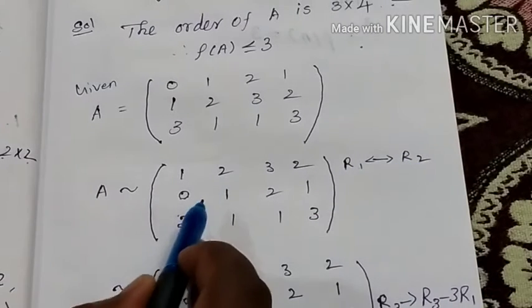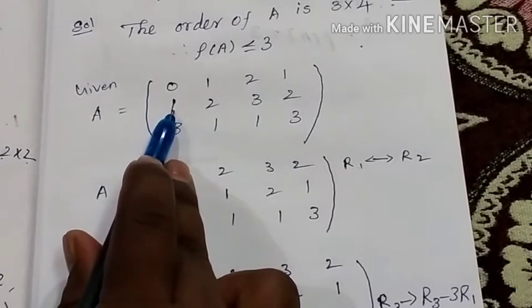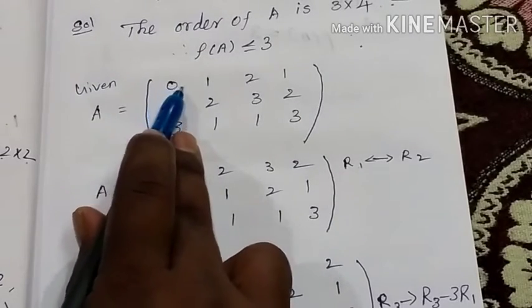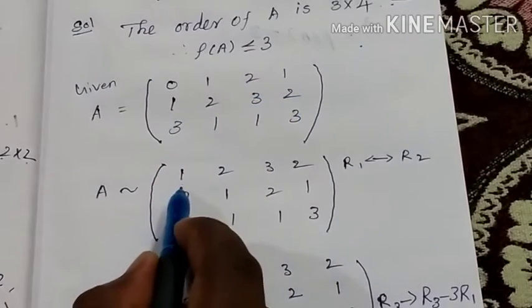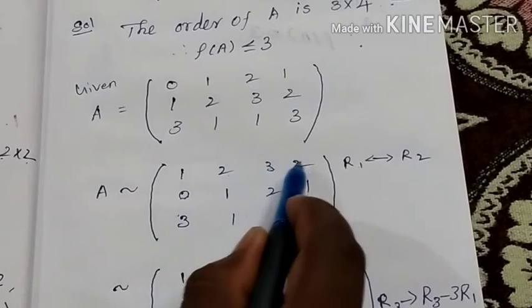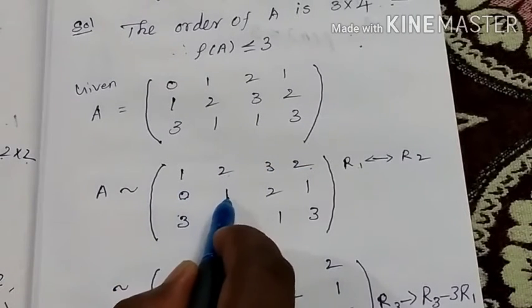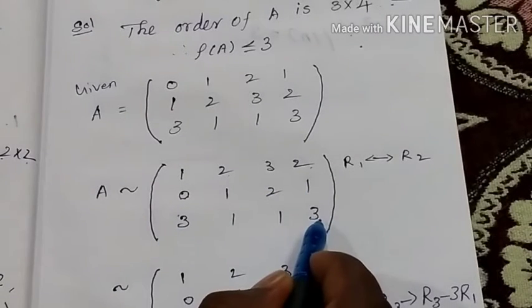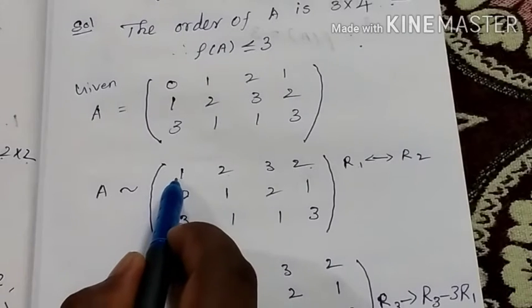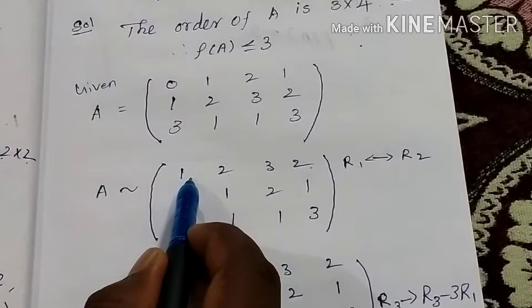Okay, so rewrite the given matrix. So row 2 is transferred to row 1, so 1, 2, 3, 2. Okay, then row 2 is 0, 1, 2, 1. The row 3 is the same. That's all. So now we get the first row, first column element not equal to 0. Okay, this is the first step.